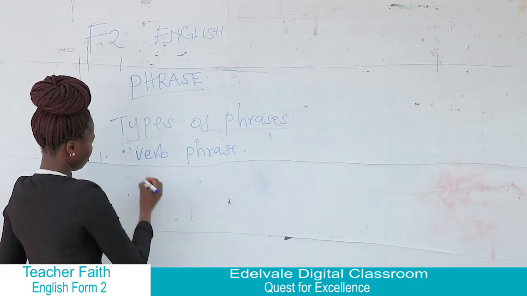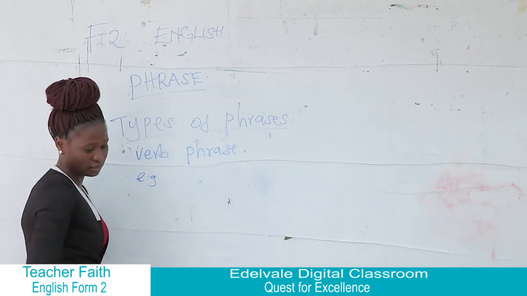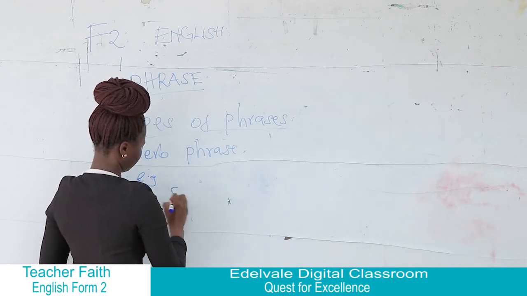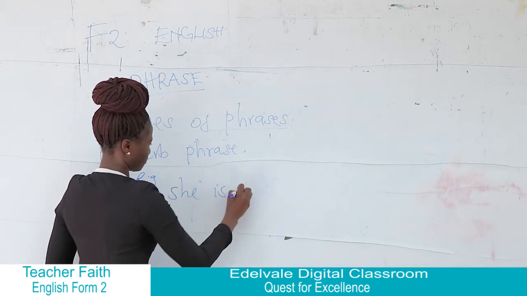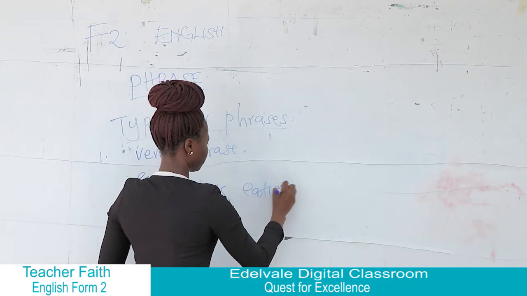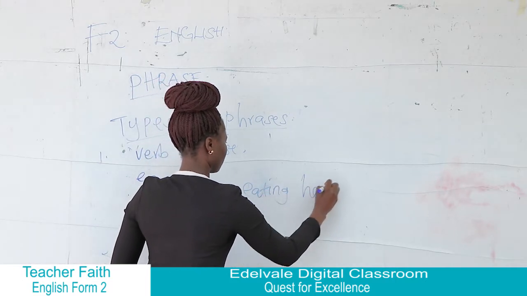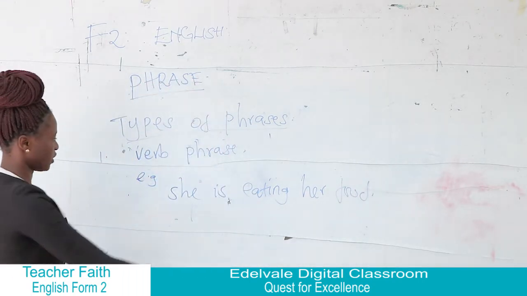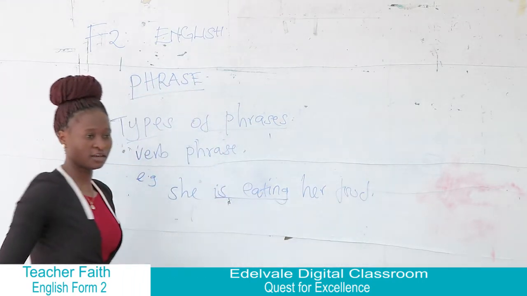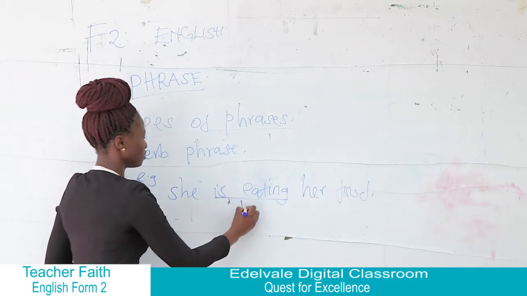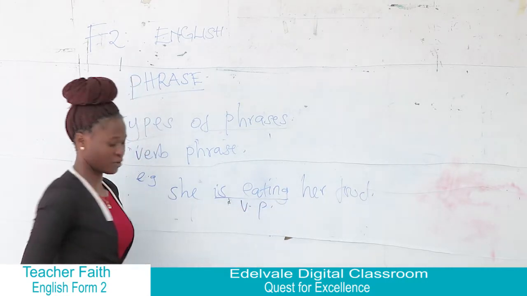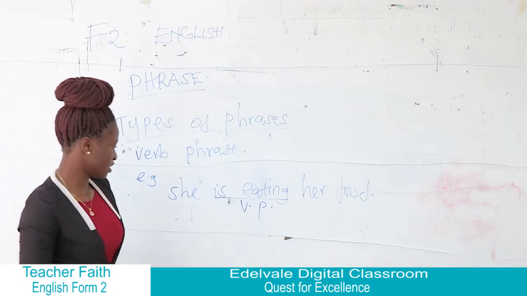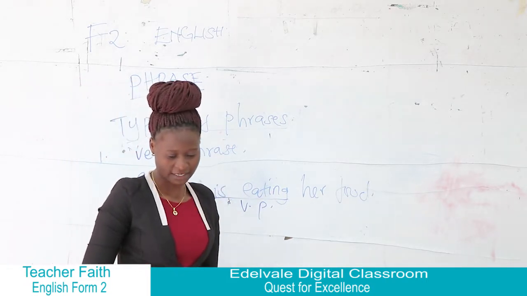For example, we can have a sentence where we have, she is eating her food. So in this sentence, we have is eating as our verb phrase, whereby we have is being our helping verb, and then we have eating, the main verb in that sentence.